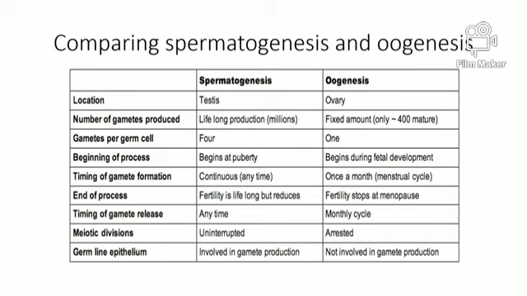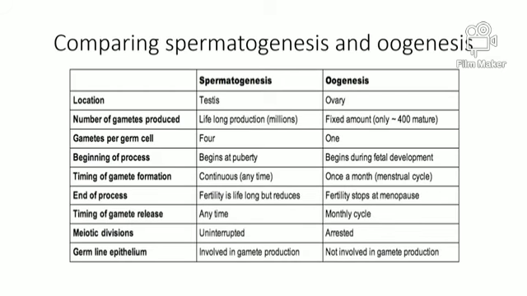Spermatogenesis releases gametes anytime, especially during ejaculation. Oogenesis releases gametes once a month. Meiotic divisions in spermatogenesis are uninterrupted. Meiotic divisions in oogenesis are arrested during meiosis I prepubescent, and arrested again during metaphase II before fertilization.